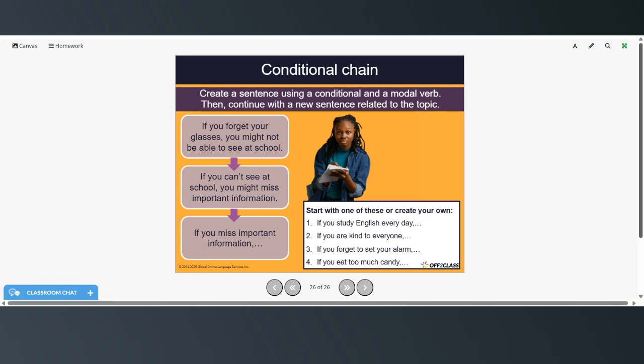And if you would like to try that in the comments, that would be great. Other people can participate and keep adding to the chain. And here are some ideas to get you started.